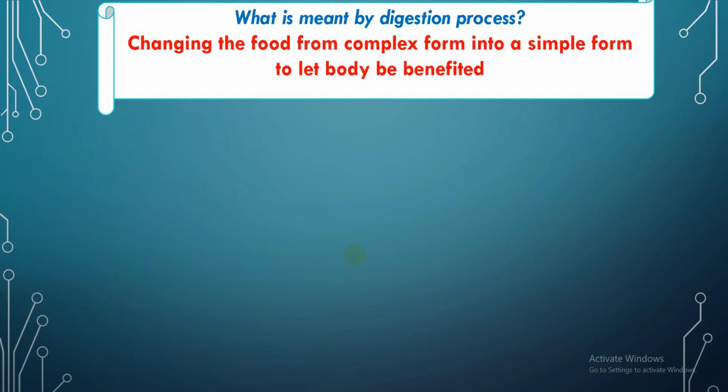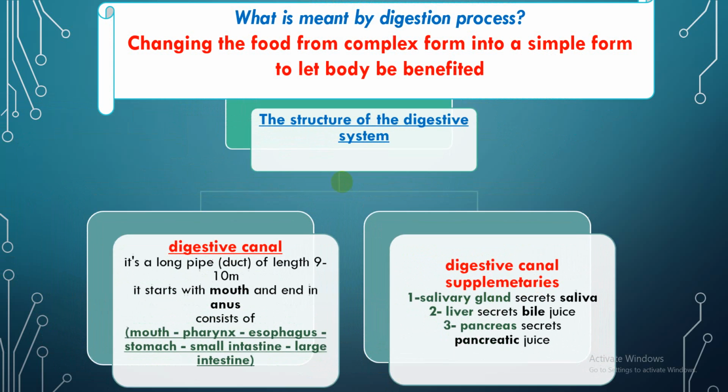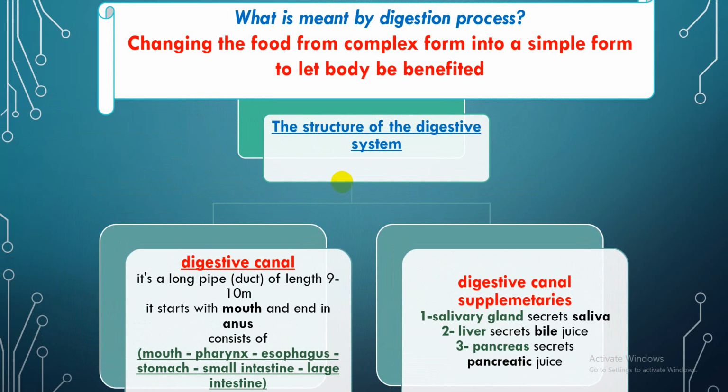What is meant by the digestion process? Digestion is changing the food from a complex form into a simple form to let the body benefit from it. What is the structure of the digestive system? The digestive system consists of the digestive canal and the digestive canal supplementaries.